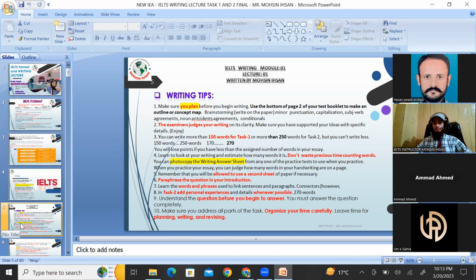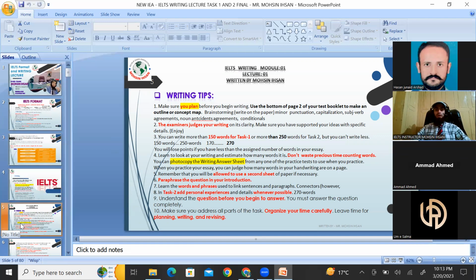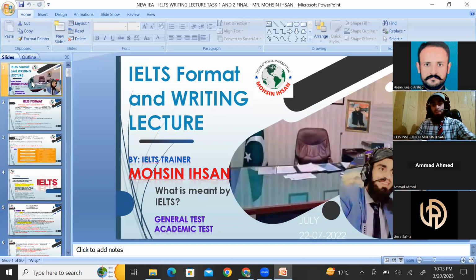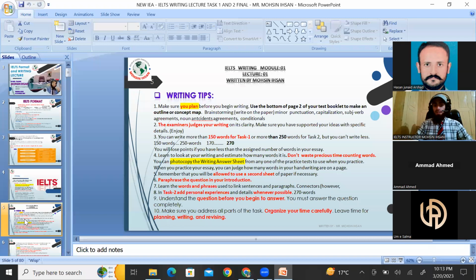In linguistics, when we did a 2500 word essay, we had a brainstorm of around 30 minutes. And here, in this essay of 250 words, the first thing is to have brainstorm in IELTS writing essay, and also in task 1 as well.